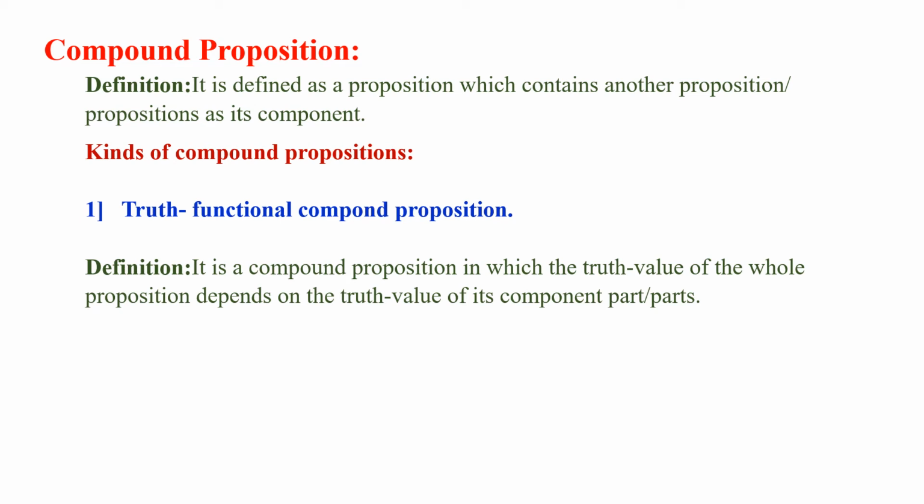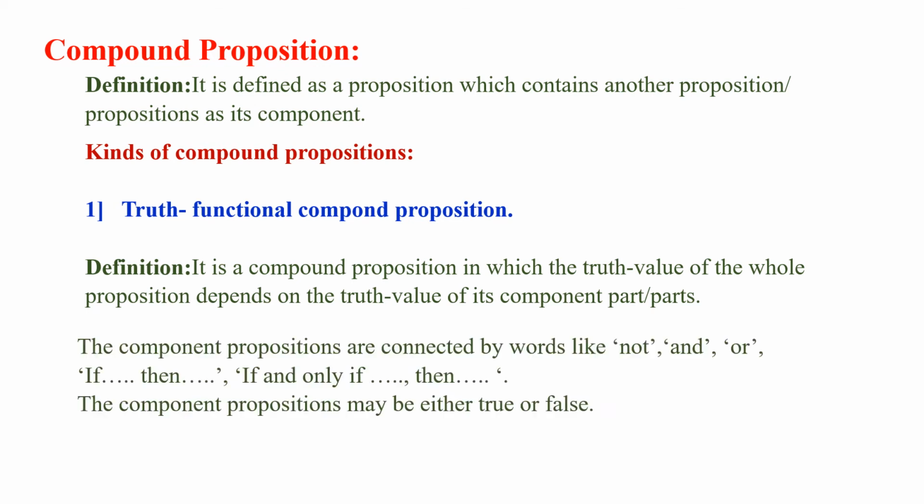Now let us understand what is truth functional compound proposition. Truth functional compound proposition is a compound proposition in which the truth value of the whole proposition depends on the truth value of its component part or parts. So the truth value depends upon its component parts. That proposition is called truth functional compound proposition.